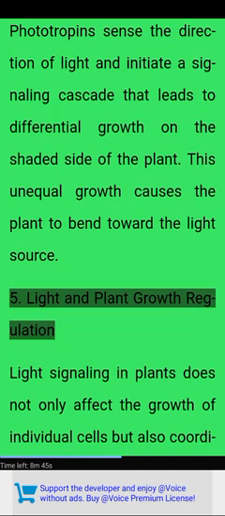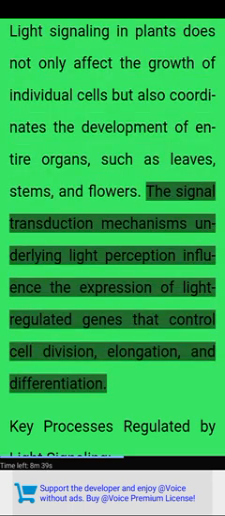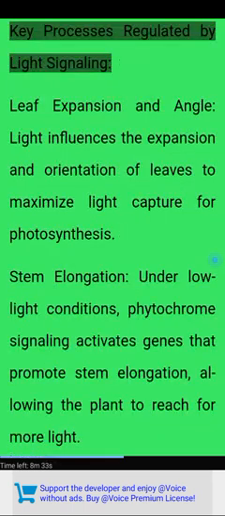5. Light and plant growth regulation. Light signaling in plants does not only affect the growth of individual cells but also coordinates the development of entire organs, such as leaves, stems, and flowers. The signal transduction mechanisms underlying light perception influence the expression of light-regulated genes that control cell division, elongation, and differentiation. Key processes regulated by light signaling.